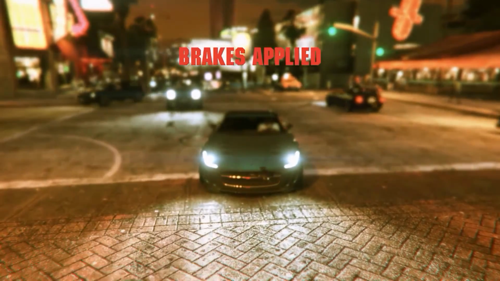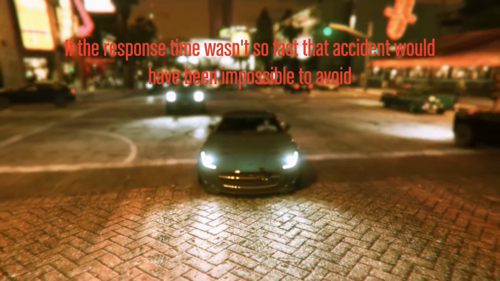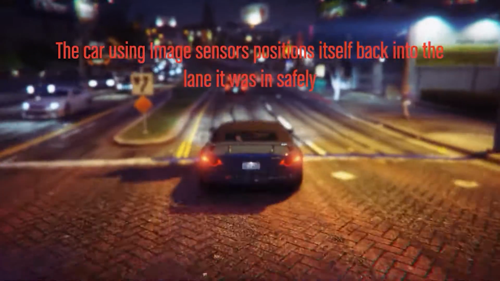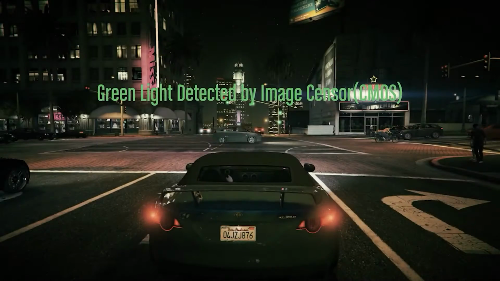Here we have a scenario where our car is about to have an accident with another car, but since our car detects it, it stops the car in time.